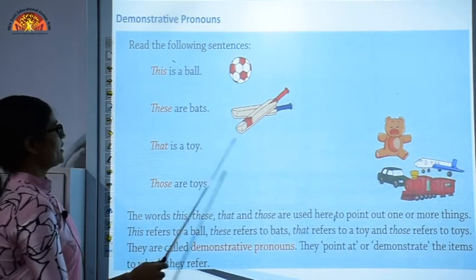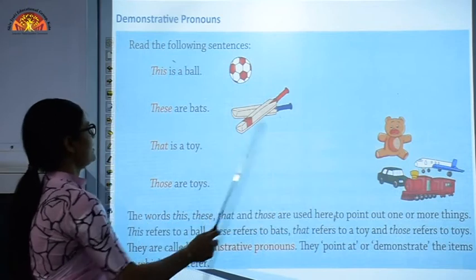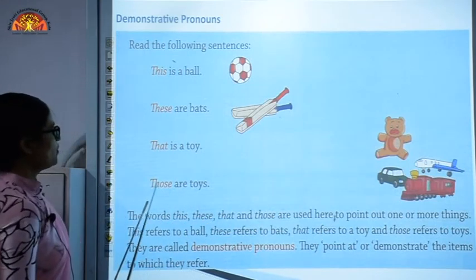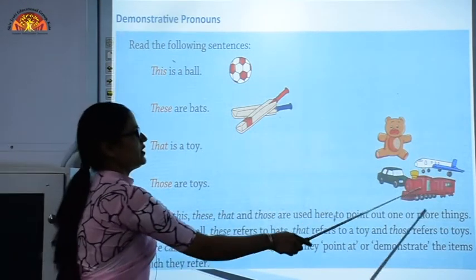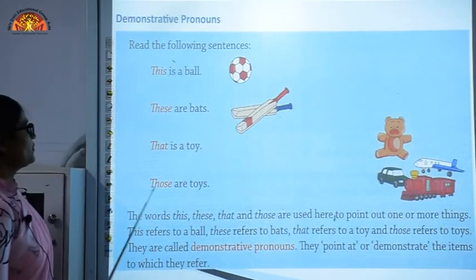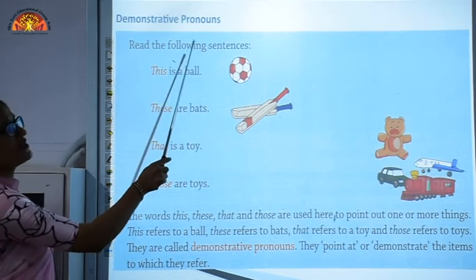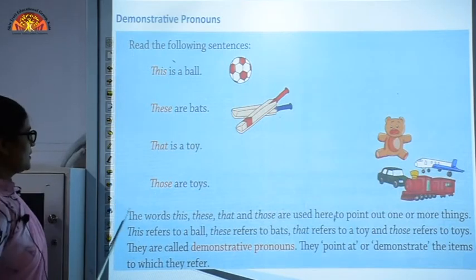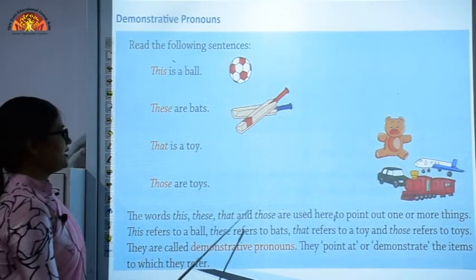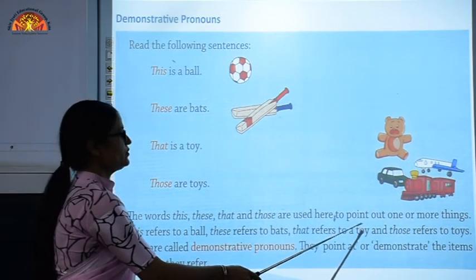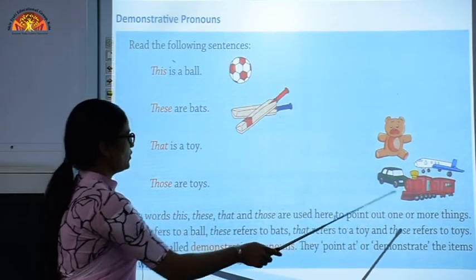That is a toy. You can see a teddy is lying there. That is a toy. Those are toys. There are many toys, therefore we have used the word those. So this, these, that, those are demonstrative pronouns.